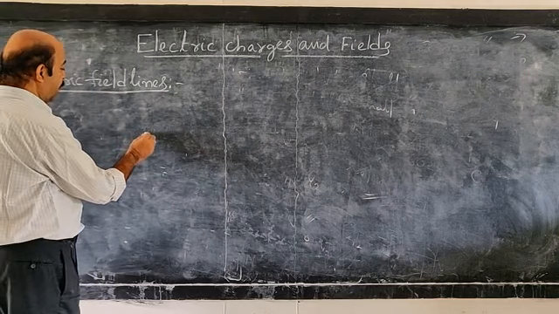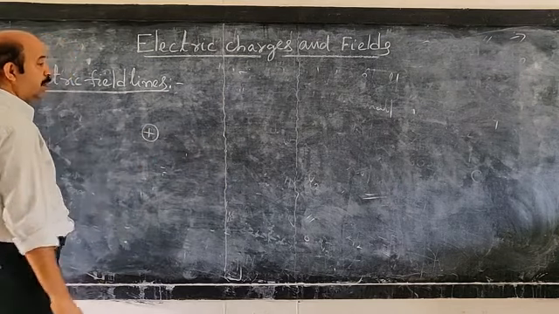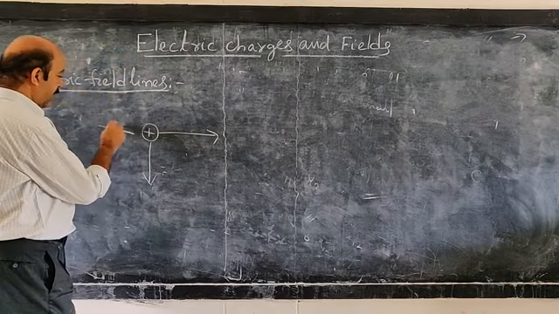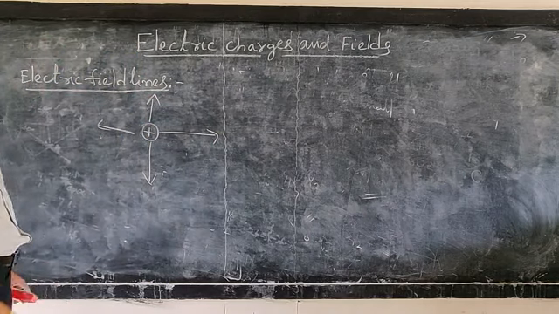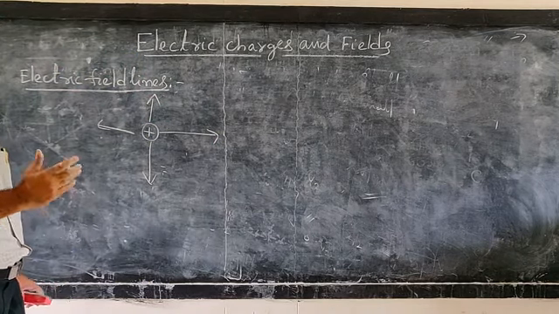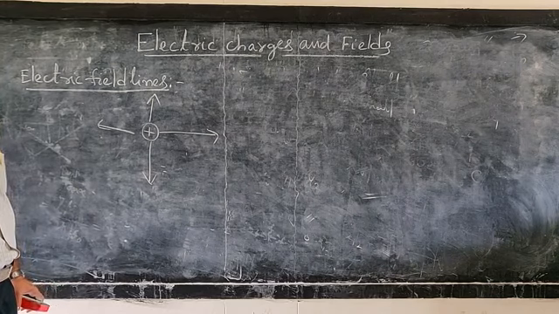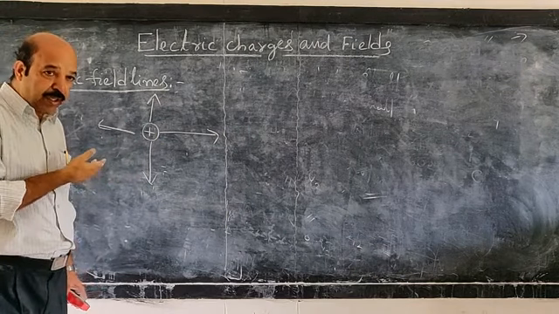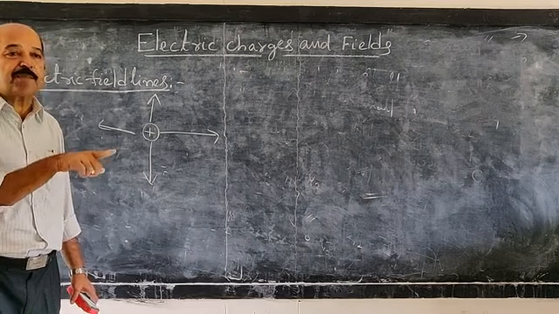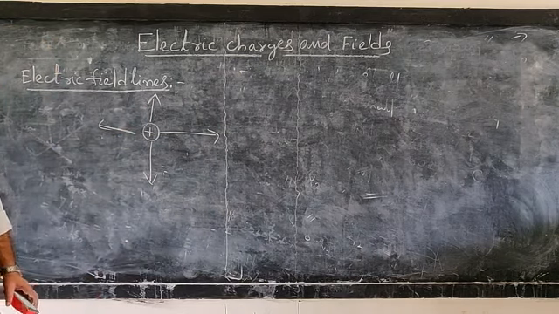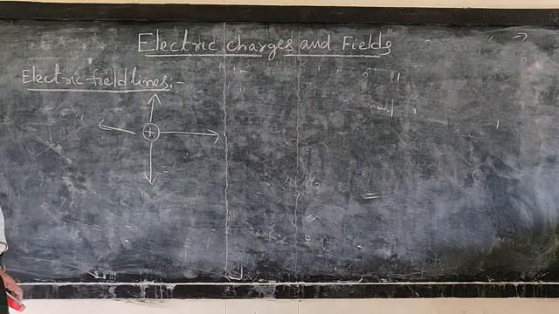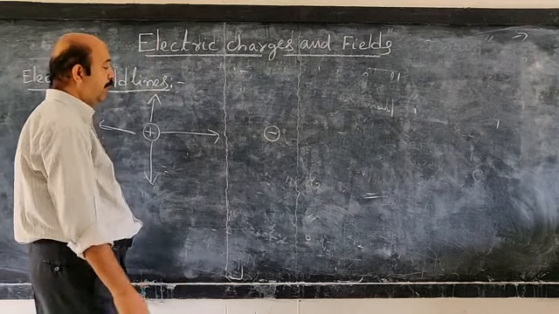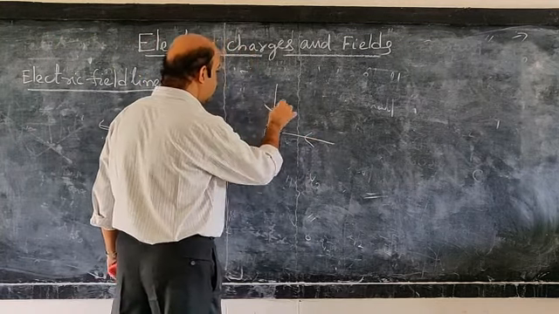Suppose you have a point positive charge. The field lines are considered to be radially outwards. Actually, why it is taken radially outwards can be understood only if you know the concept of potential. You are going to learn that the direction in which the electric potential due to a charge decreases at the maximum rate is taken as the direction of the electric field. This you will understand in a later chapter. And if it is a point negative charge, the electric field lines are considered to be radially inwards.